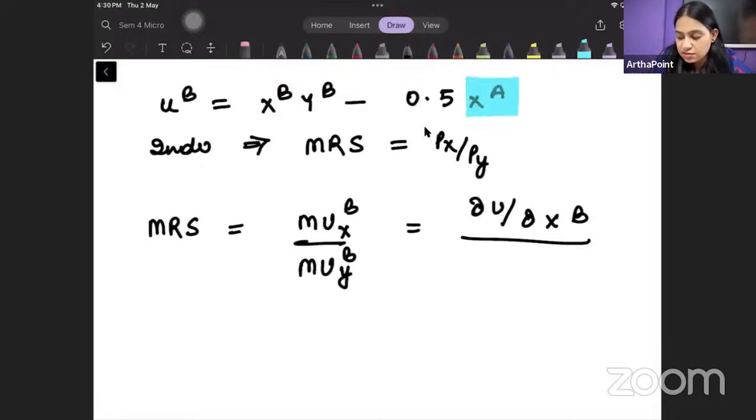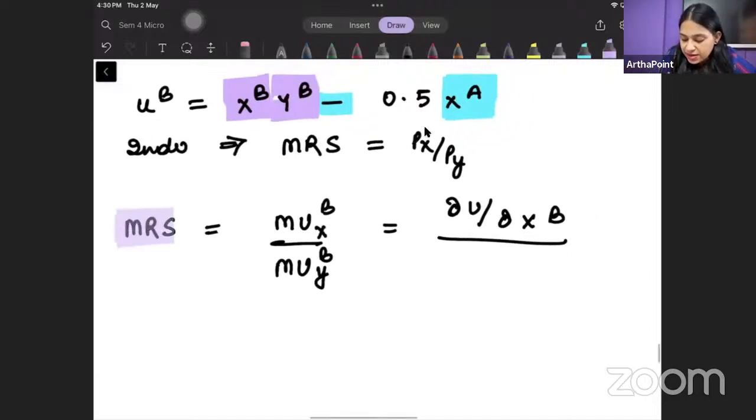ये मेरे कंट्रोल में नहीं है कि A कितना स्मोकिंग कर रहा है. उससे I am getting affected negatively, but that is not under my control. मेरे कंट्रोल में क्या है कि how much of good X I will consume and how much of good Y I will consume. तो I will just find my MRS. My MRS will be MUX by MUY.